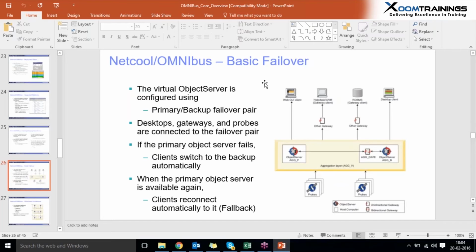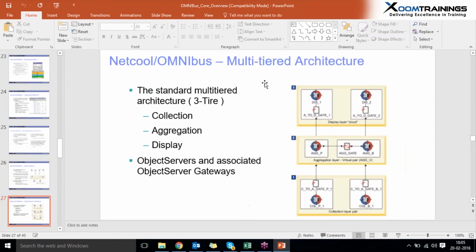Using a bidirectional gateway between these two object servers, every event is synchronized between the primary and secondary object server. The primary goal of failover and failback is to maintain high availability of our Omnibus.